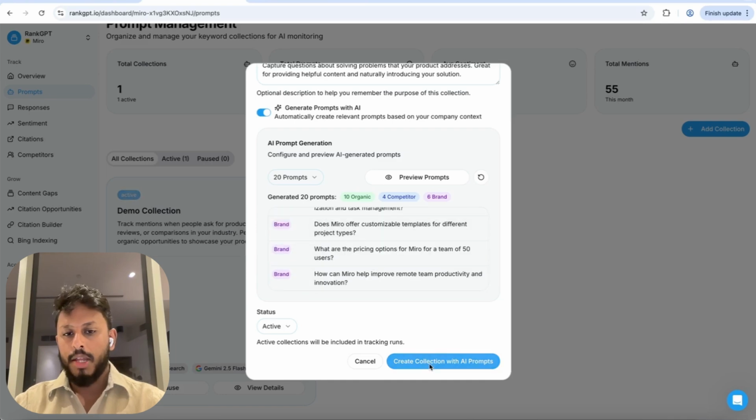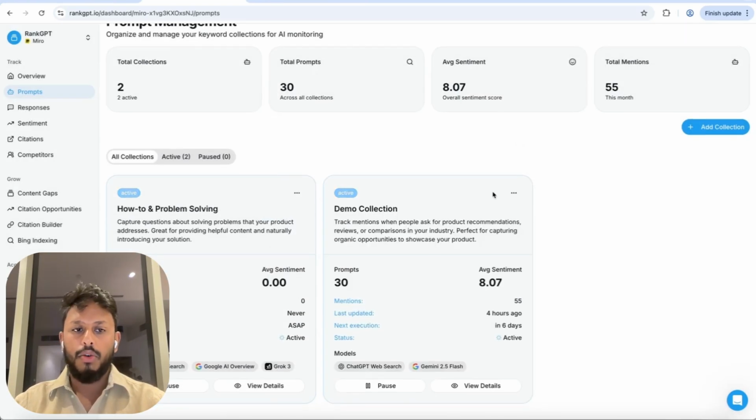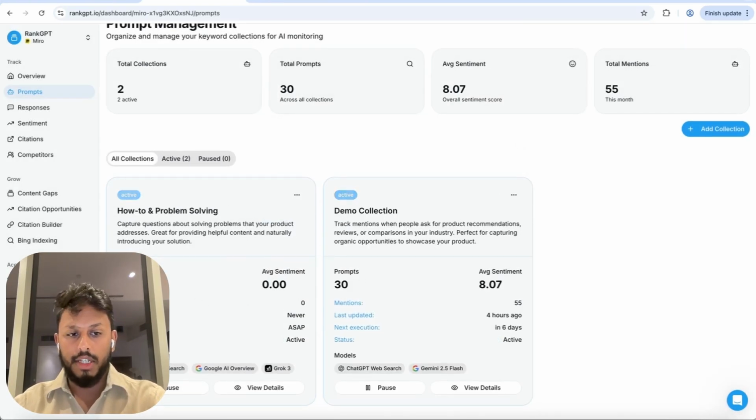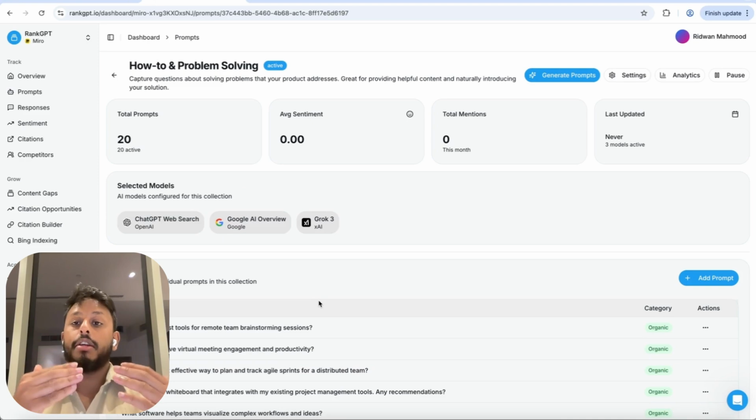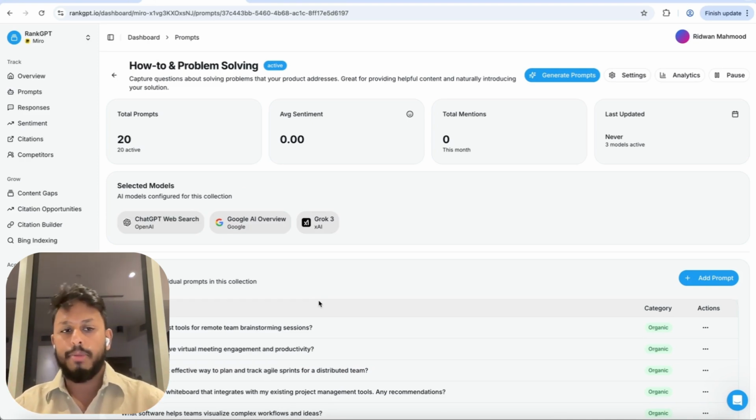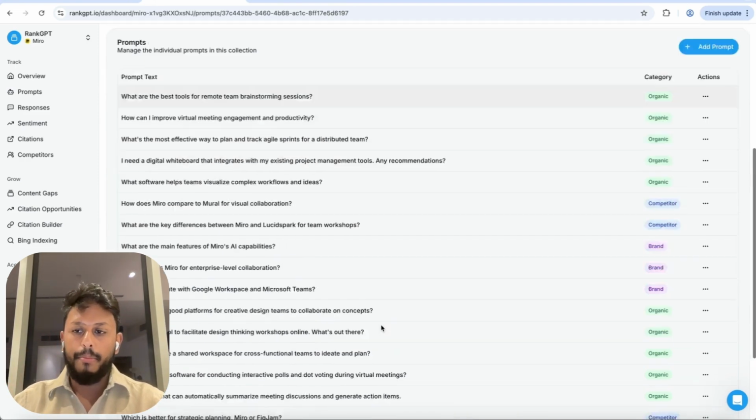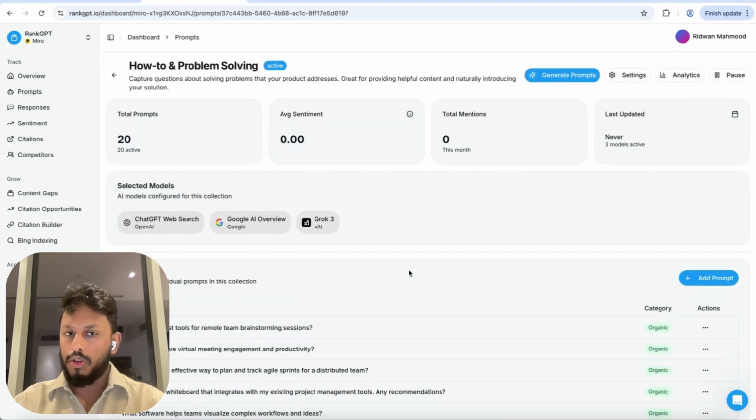It's generating them, and then it creates the collection with those prompts. Now you can see next execution ASAP, so it's just been added. The system will run these checks and that data will soon be available. It will then automatically check at a regular interval, whether weekly or daily, depending on which plan you're on. Then you can open it up to see the list of prompts that you're tracking.